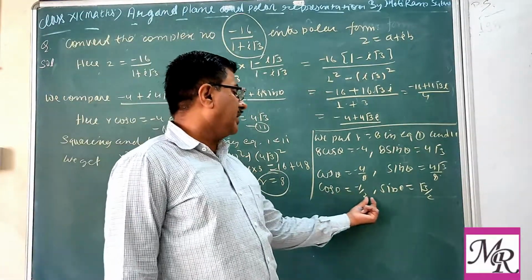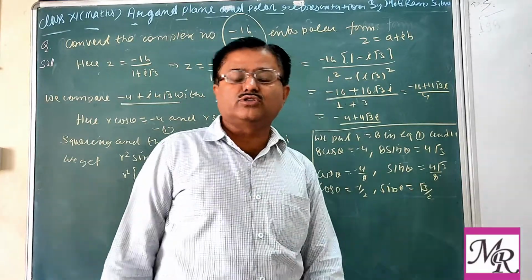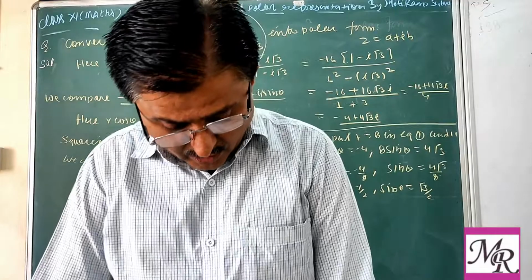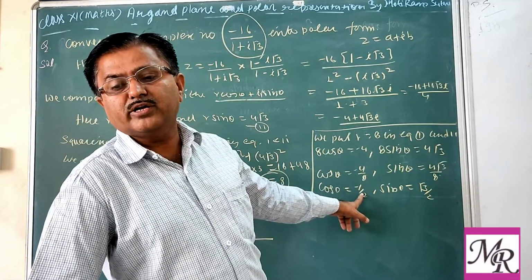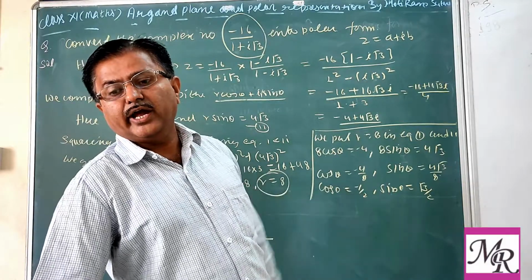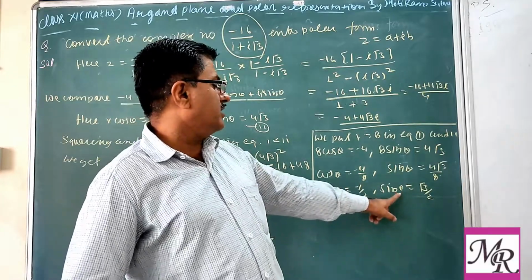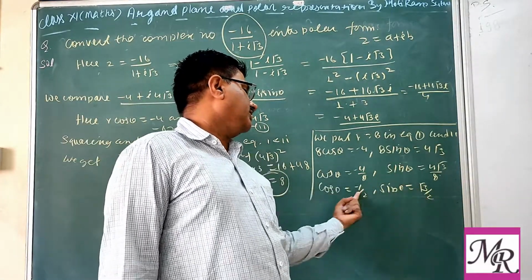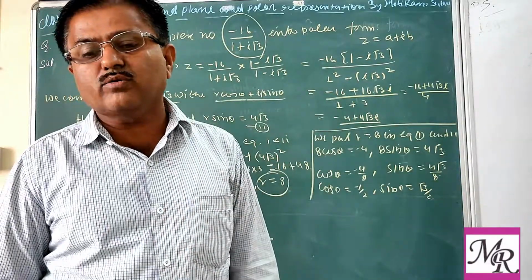Now at what angle is the value of sin theta root 3 by 2 and the value of cos theta 1 by 2? We already saw that in the previous one: at pi by 3, sin pi by 3 is root 3 by 2. But we take cos negative, that's why we take theta in the second quadrant.